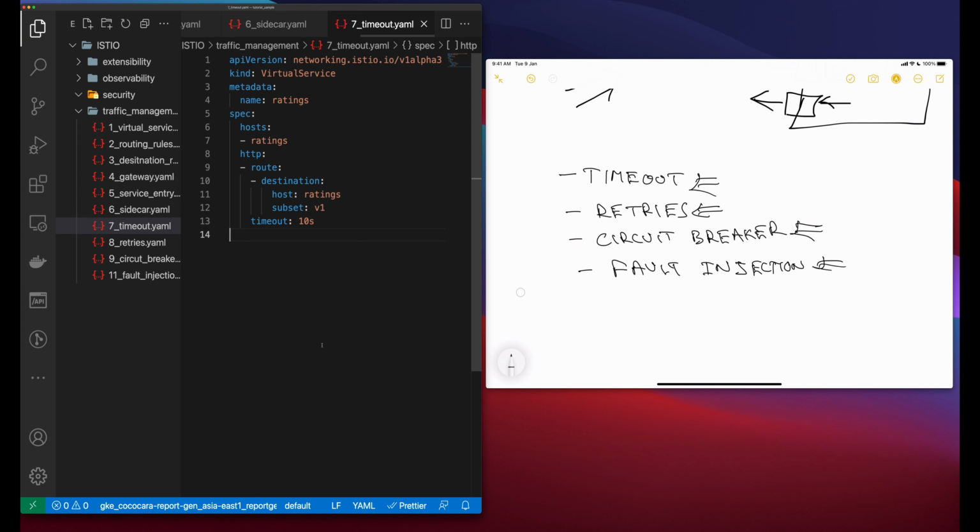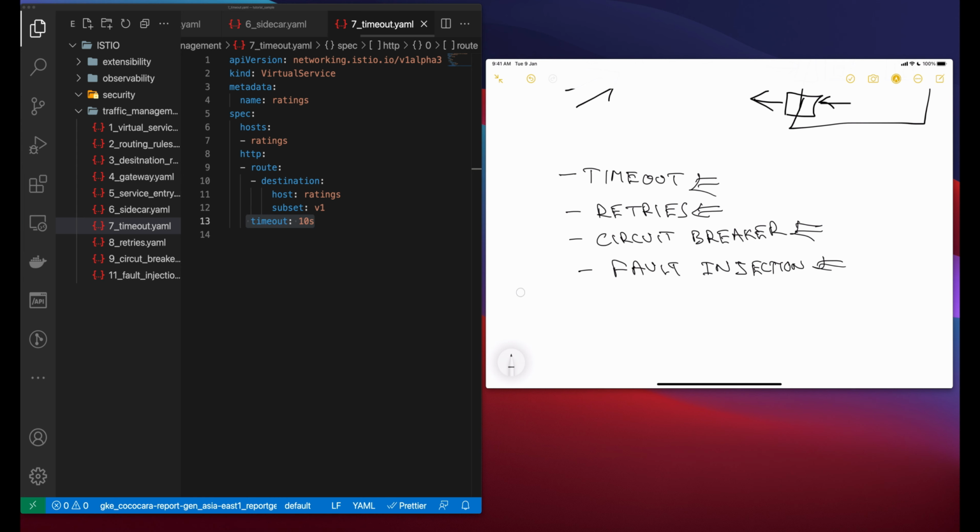So here's a virtual service that specifies a 10-second timeout for calls to the V1 subset of the rating services. So this is how you can specify the timeout for your services. You can control this timeout on a per-service basis.